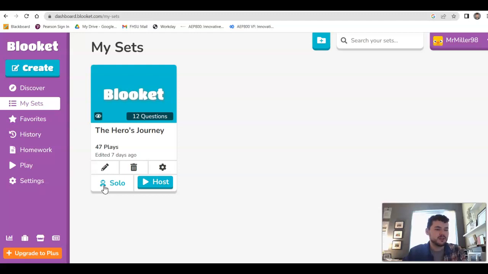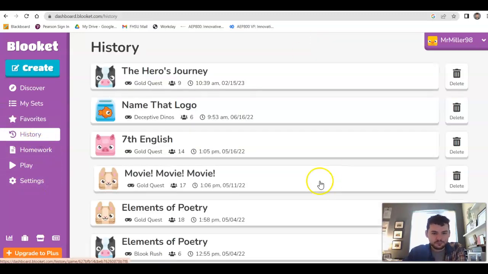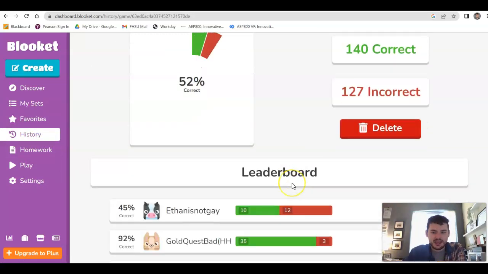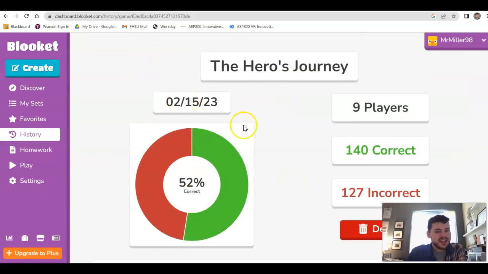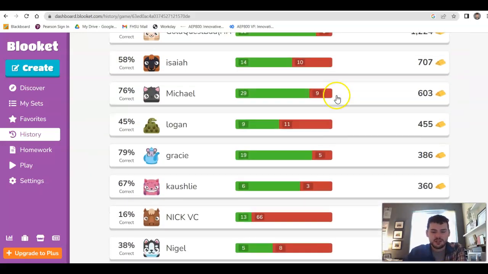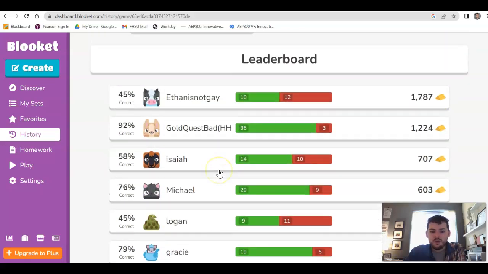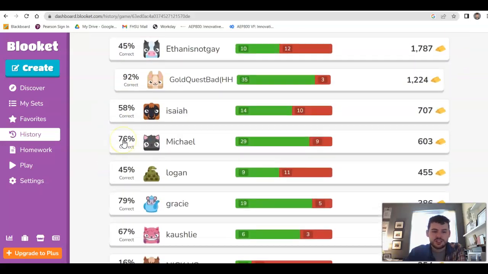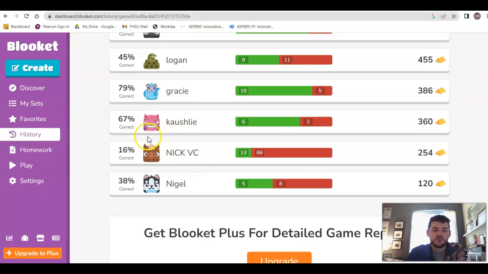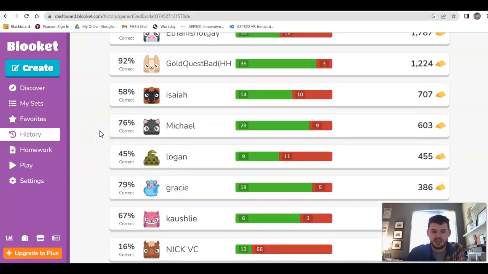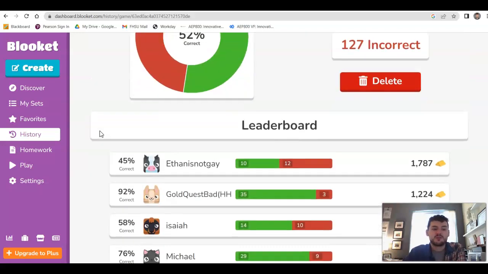So if I want them to do independent review, they can do that through solo mode, or I can host a game. What's nice when you host a game is that you're able to see reports about that. So I can see when we played this today for our bell work, which of my students are doing really well with the hero's journey concepts versus some of the ones that I know I need to really review with them and make sure they're receiving that additional practice and so they understand that. It provides really good data.